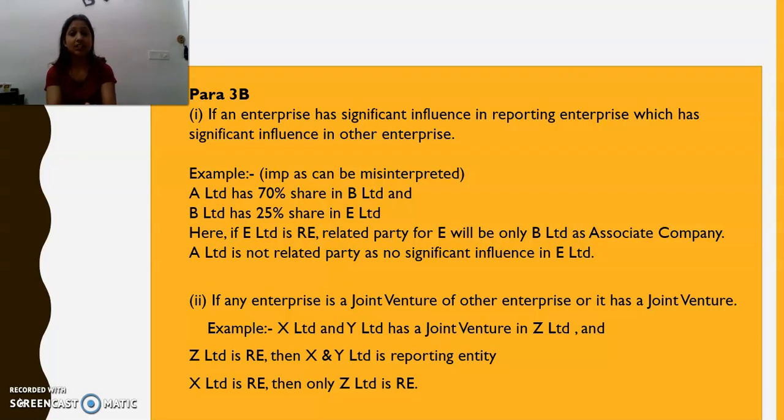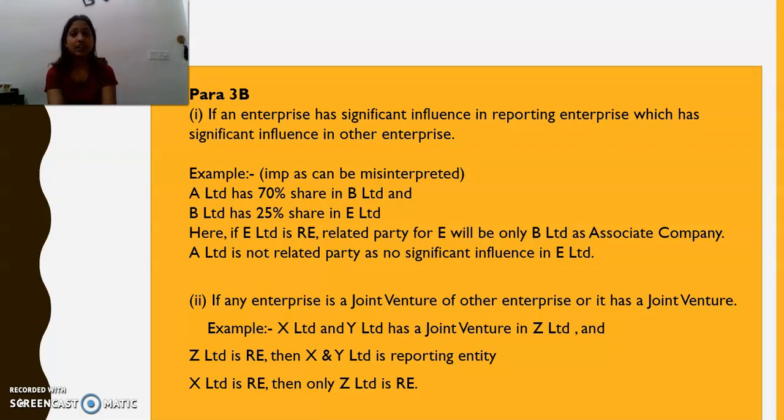If A Limited has a 70% share in B Limited and B Limited has a 25% share in A Limited, then if E is the reporting enterprise, B Limited is going to be a related party for E Limited because it is an associate company and it has significant influence over the reporting enterprise. But A Limited is not going to be a related party for E Limited because it does not have significant influence indirectly in E Limited. So here only B Limited is going to be a related party for E Limited.